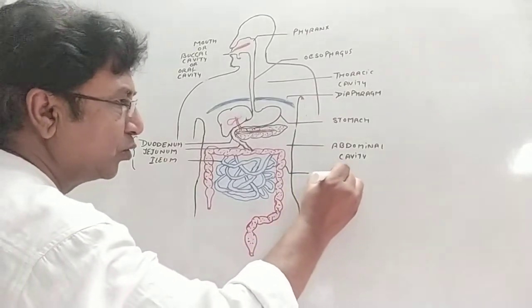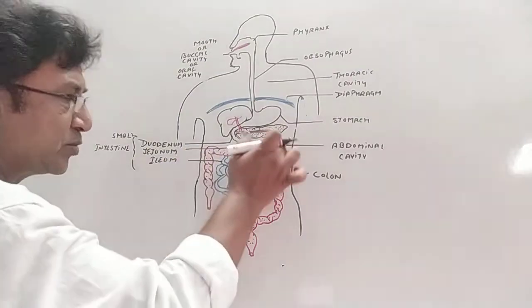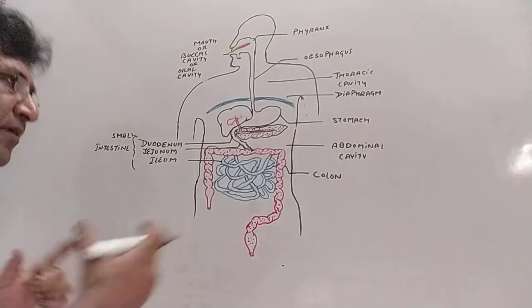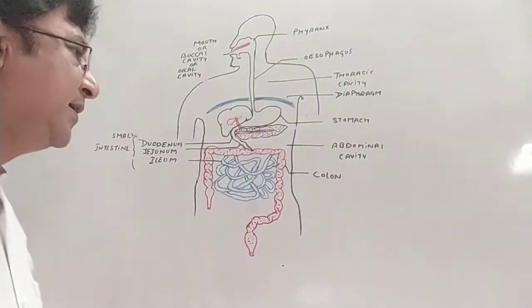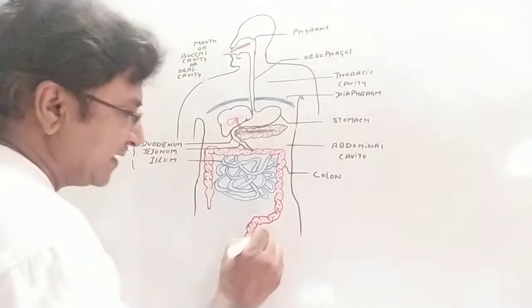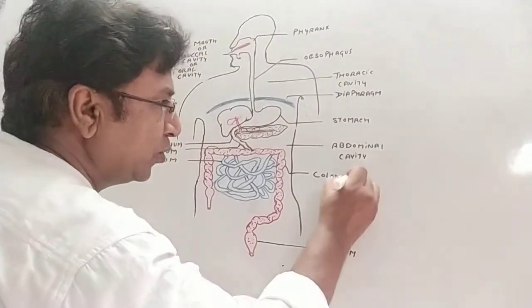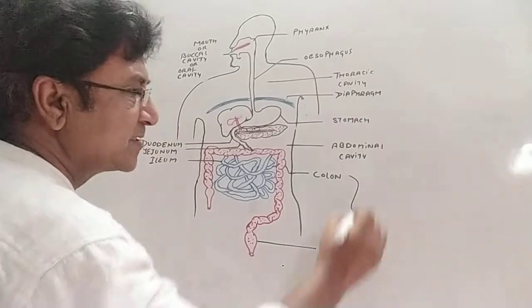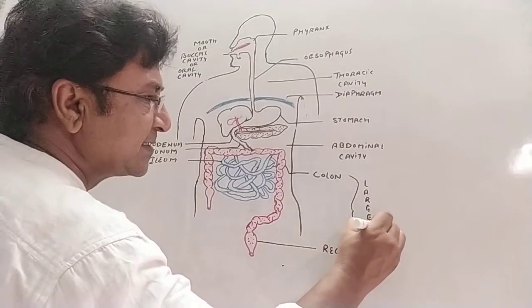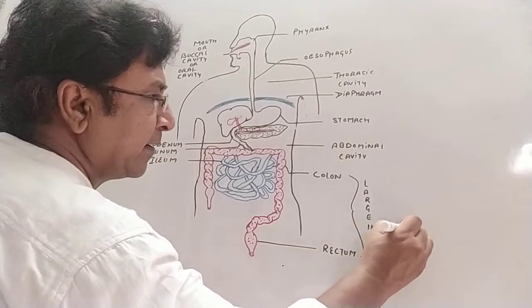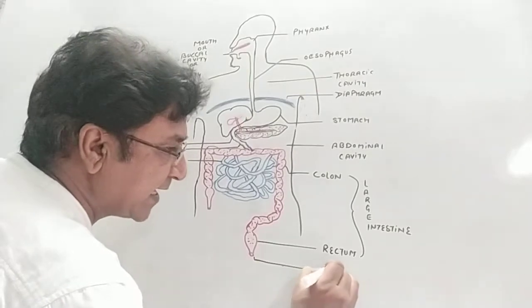intestine, that is called colon. Further can be differentiated into ascending, transverse, descending, and sigmoid colon. In the next lecture we will be discussing each part in elaborated form. And this is the rectum. Now colon and rectum together forms the large intestine. Okay, and this rectum is having an opening called as anus.